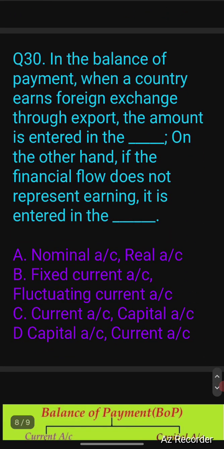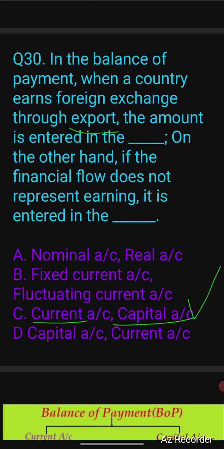Last question of this series. In the balance of payment, when a country earns foreign exchange through export, the amount is considered or entered in the dash, or on the other hand, if the financial flow does not represent earning, it is entered in. So balance of payment is just like an accounting entry. When it is related to your day-to-day transaction or this export, this is an accounting transaction, so it will go in current account. Where it is other than this, say FDI or FII, then it will go in capital account. So the answer will be option number C.